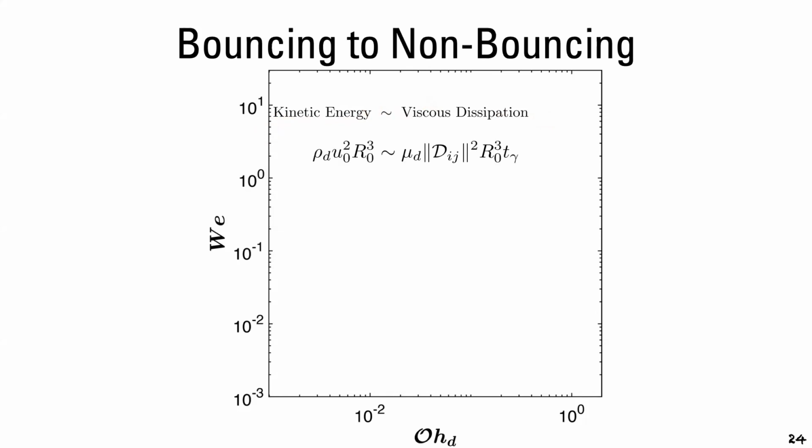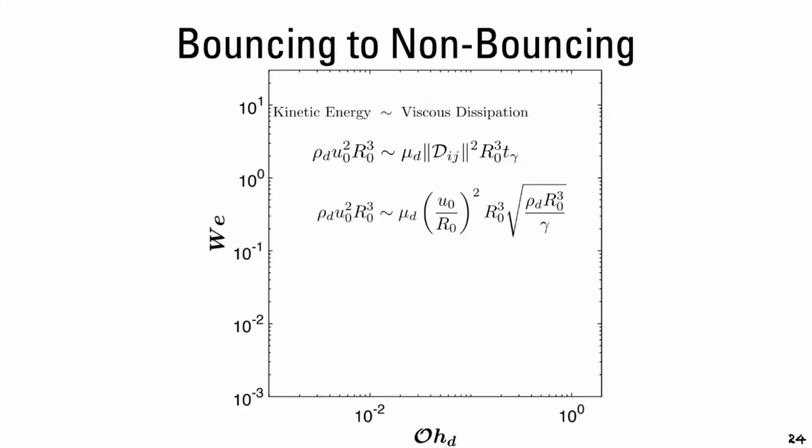And we can approximate these two values using these expressions. And here we can say that the deformation tensor or the velocity gradient can be approximated using the velocity of the drop and its radius, whereas the contact time can be approximated using the Rayleigh oscillation frequency.